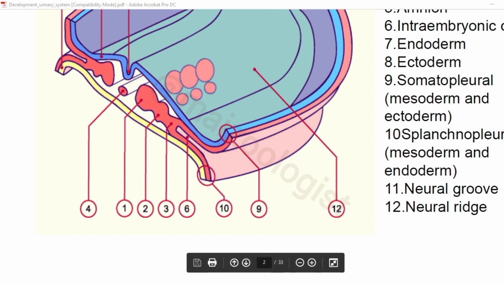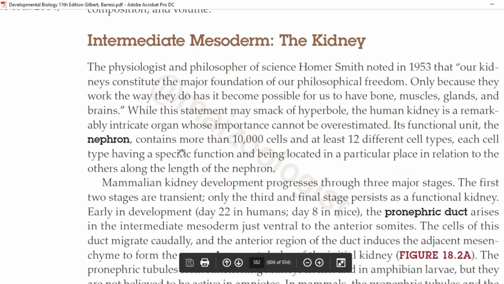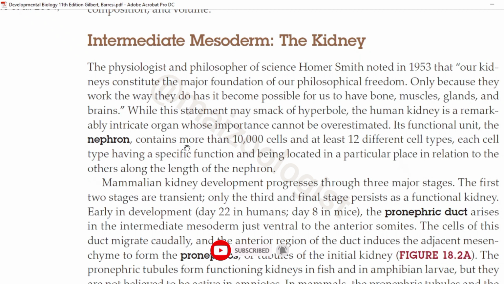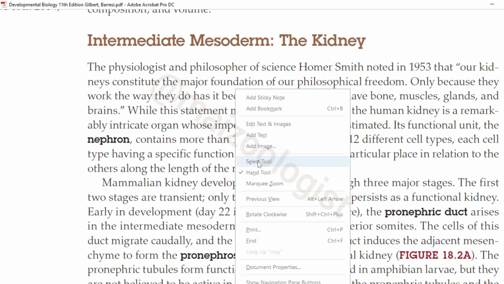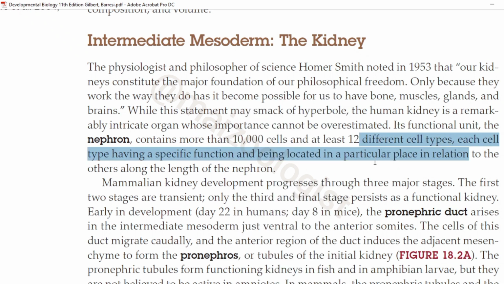Now let's get back to our textbook, which is Developmental Biology, 11th edition. So, development of kidney is quite an interesting process to learn. It is because the functional unit of kidney, nephron, contains more than 10,000 cells, and these cells are not of a single type, but there are at least 12 different cell types, and each cell type has some specific function, and it is located in a particular place in relation to others along the length of nephron.